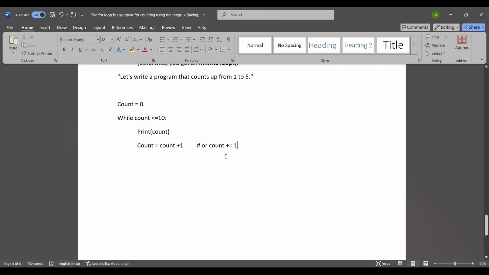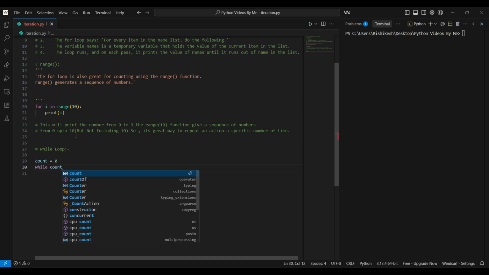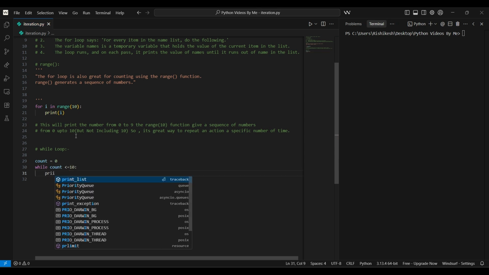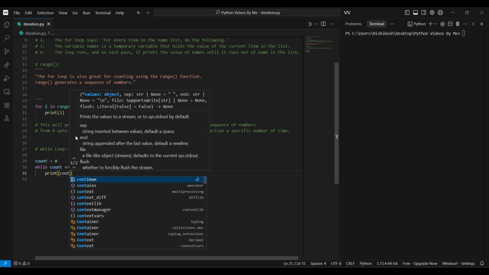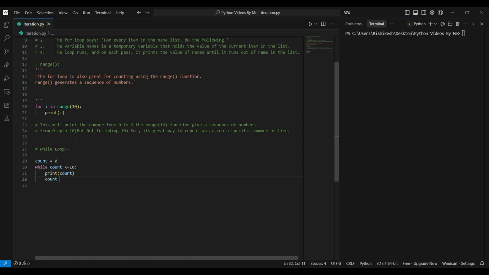Now if I run this program in the code editor, let me show you. That is called a while loop. Suppose count is equal to 0, and while count is less than or equal to 10, I print the count, and then count plus equal to 1.